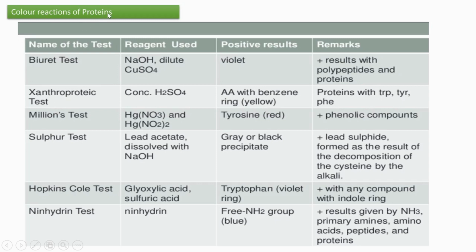Then color reactions of proteins. There are also many tests for that. Biuret test again. The reagent used is sodium hydroxide and dilute copper sulfate. The color is violet. If violet color is there, it means that it contains polypeptides and proteins.